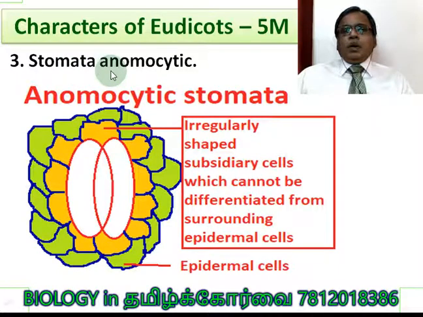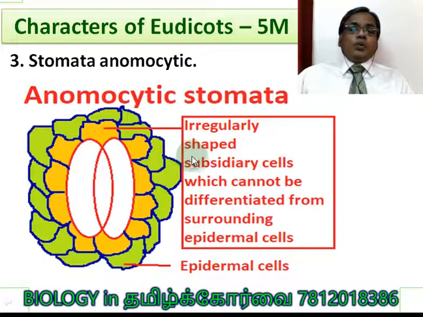Stomata, anomocytic stomata. Here you can see the stoma, the opening, surrounded by the two guard cells. The two guard cells are surrounded by the subsidiary cells, which are irregularly shaped. Anomocytic means irregularly shaped subsidiary cells. And one more point to be noted, these subsidiary cells cannot be differentiated from the surrounding epidermal cells, because the surrounding epidermal cells also have irregular shape, so we are not able to differentiate. So these are the two identifying points for anomocytic stomata.